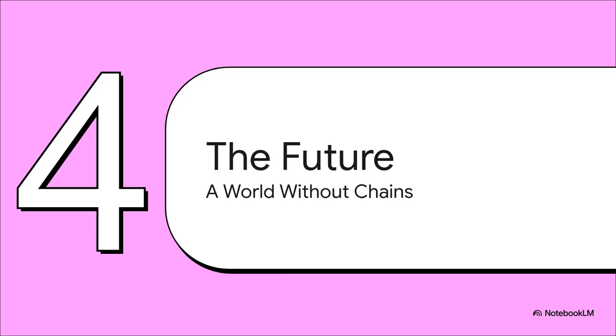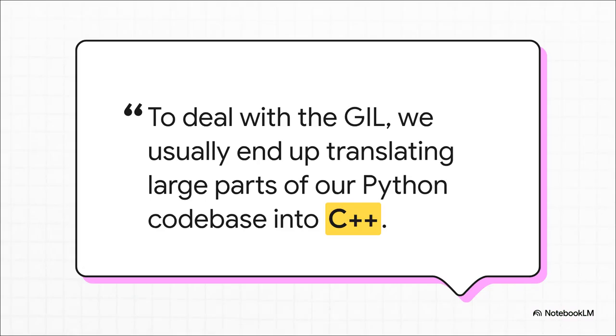But look, these workarounds, especially multiprocessing, add complexity, they add overhead. For decades, the community dreamed of a Python that was finally free from the GIL's constraints. Well, guess what? That future, it's finally arriving. The pressure to solve this problem came from everywhere, but especially from the worlds of AI, data science, and scientific computing. Fields where squeezing every last drop of performance out of a multi-core machine is absolutely critical. Having to rewrite huge chunks of code in another language like C++ just to escape the GIL was becoming a really painful chore for a lot of people.